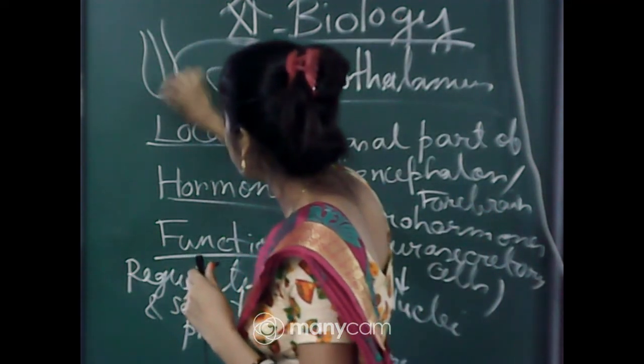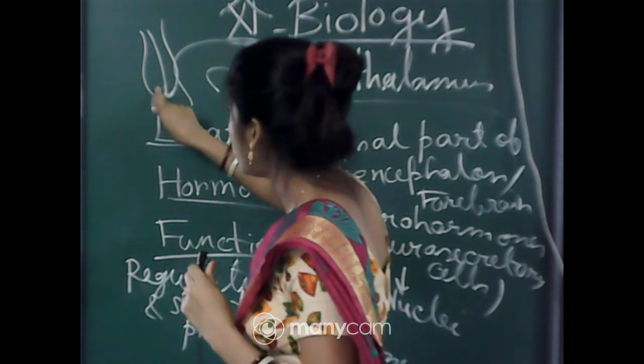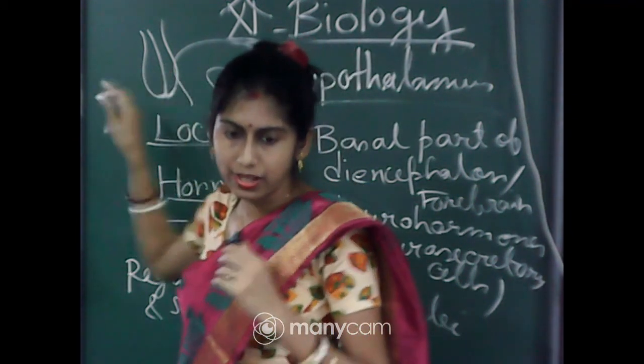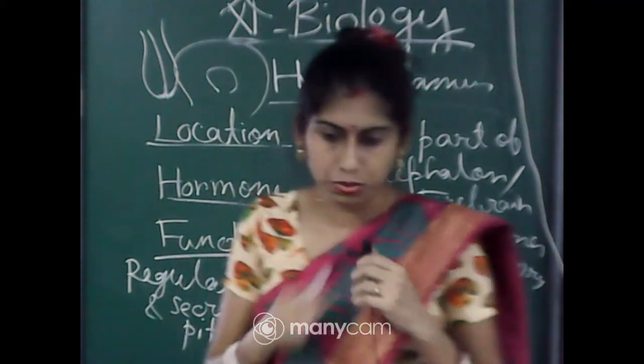It has two lobes. The front lobe is called the anterior lobe and the other lobe is called the posterior lobe.